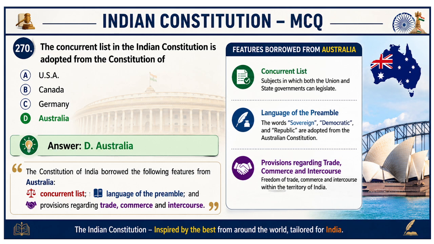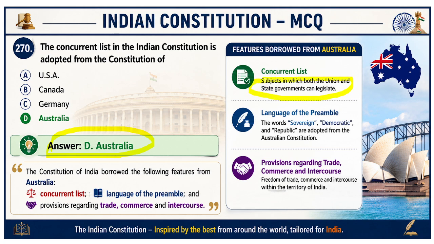Question number 270. The concurrent list in the Indian constitution is adopted from the constitution of which country? USA, Canada, Germany, Australia. The correct answer here would be Australia. Now what is the concurrent list? The concurrent list is the one in which the union government as well as the state government can make legislation.